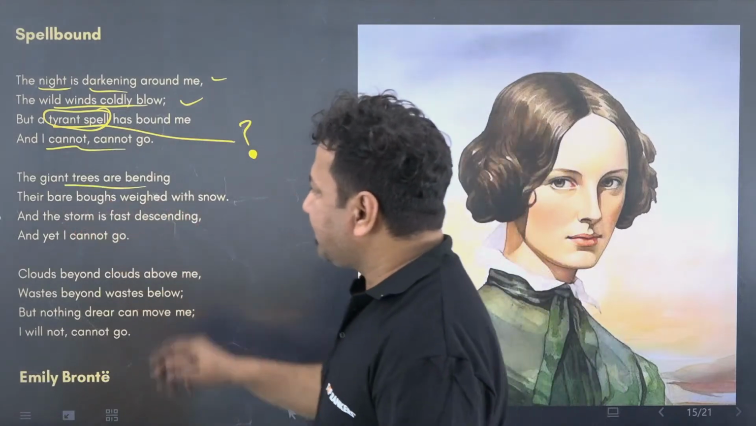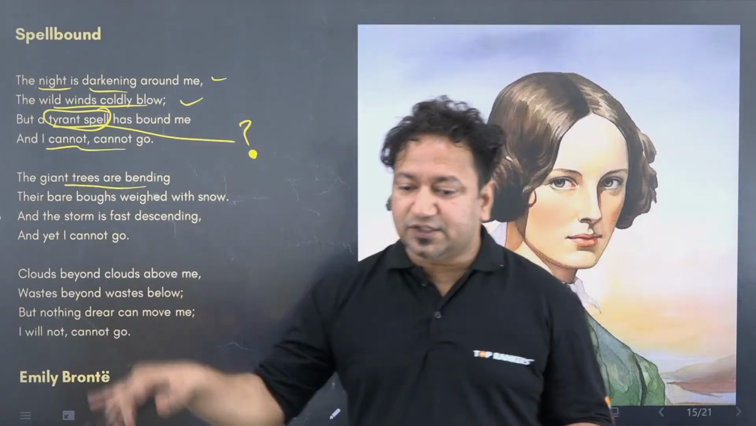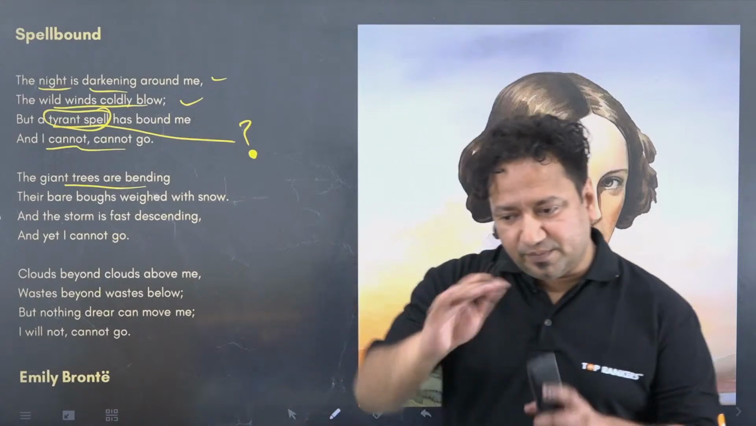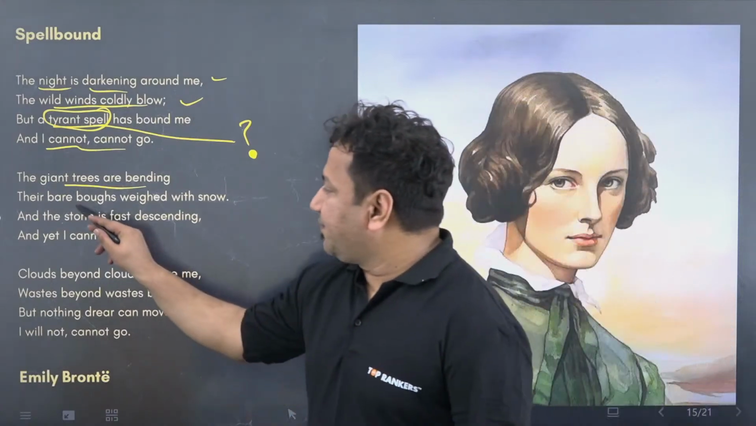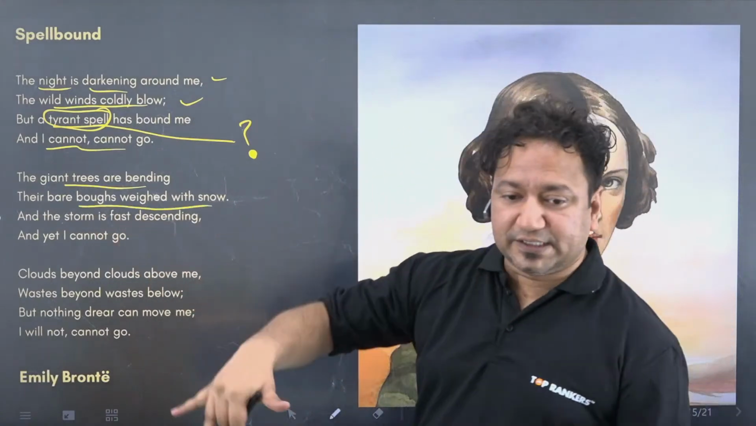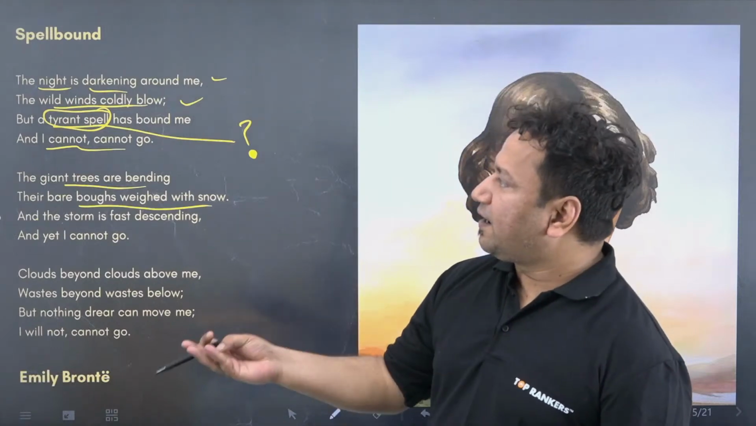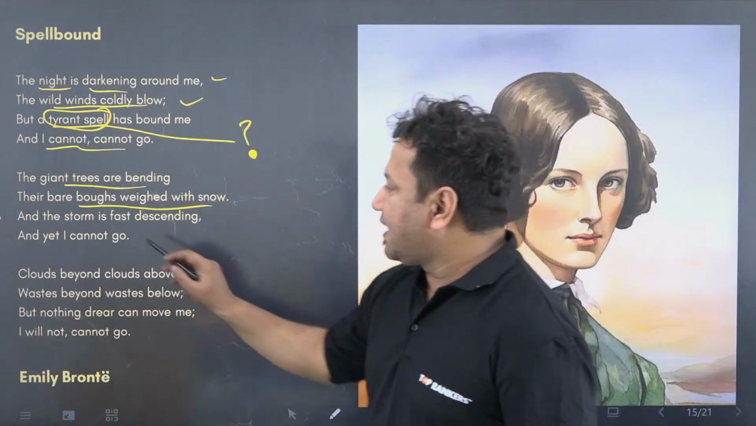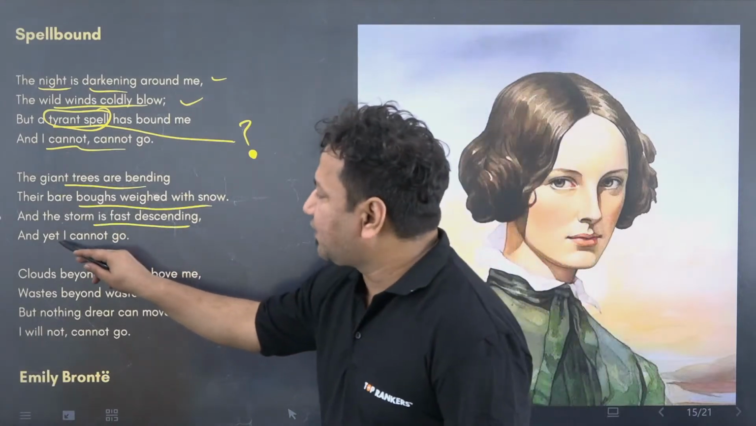The giant trees are bending, so there's windstorm, cold winds are there, wild winds are there, and the trees are also bending. They are strong, still they're bending. Their bare bows bathed with snow. Even snow is there. It's winter, it's dark, it's chilly, there's thunderstorm, everything is there. And the storm is fast descending, and yet I cannot go.